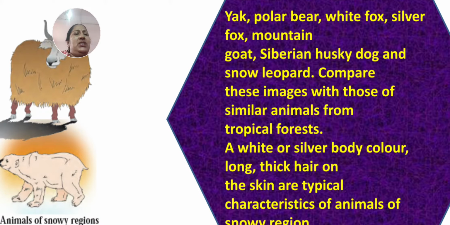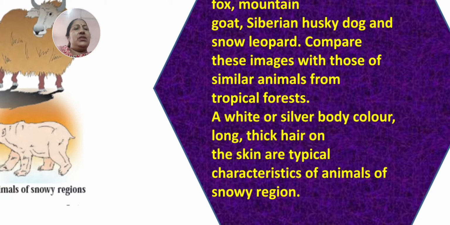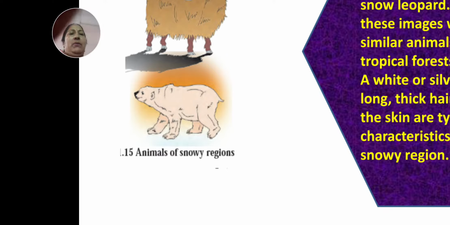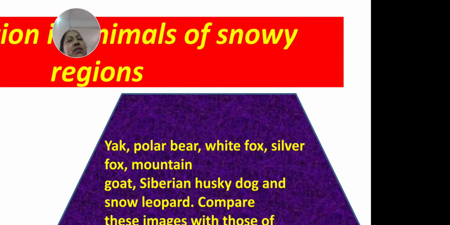A white or silver body color. Their color is always white or silver. Long thick hair on the skin are typical characteristics of animals of snowy region. Why do they have long hair, children? And thick also, because it helps to protect them from the cold. Is it clear, children? So we have learned about the adaptation in the animals of snowy region.